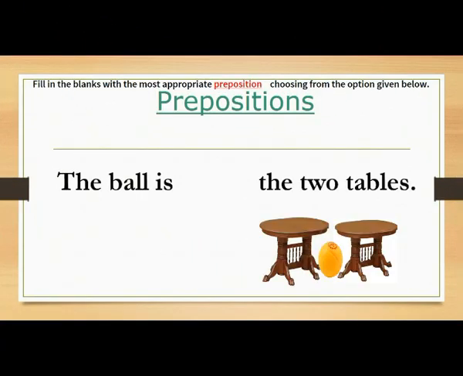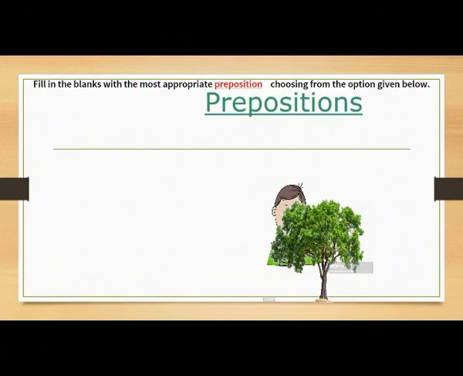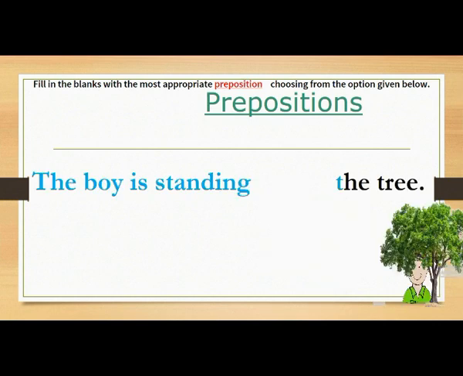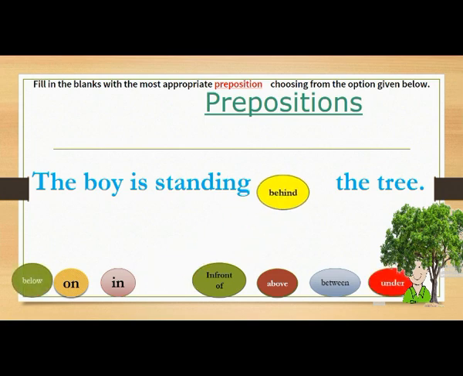Here you can see the ball and two tables. And where is the ball? Yes, the ball is between the two tables. Here you can see the boy and a tree. And where is the boy standing? Yes, the boy is standing behind the tree. Behind means पीछे. Very good.